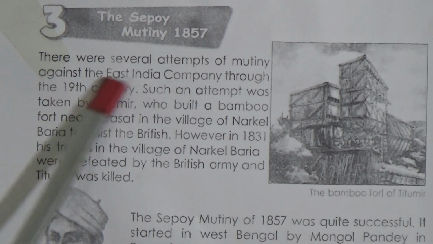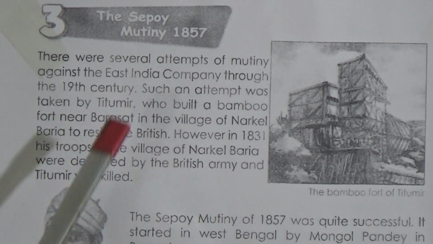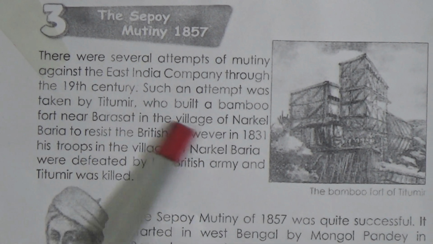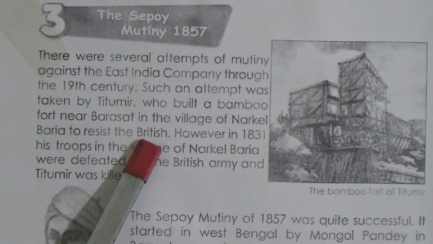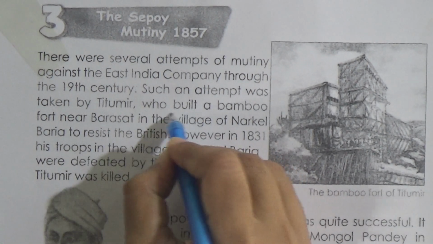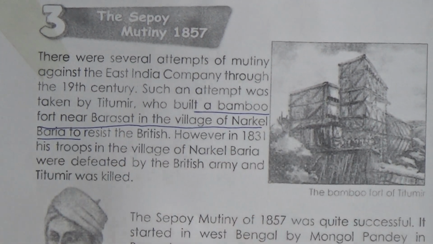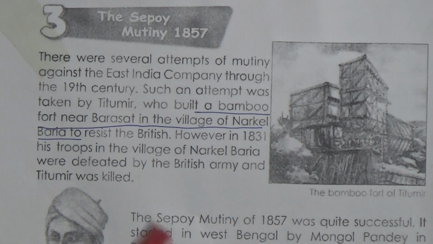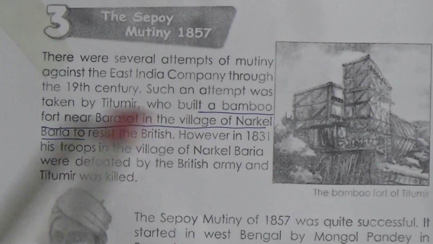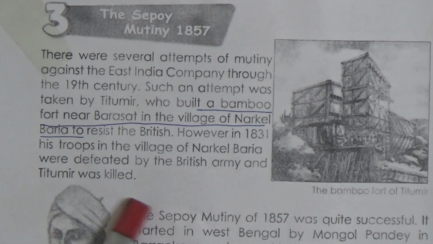Okay, let's read. There were several attempts of mutiny against the East India Company through the 19th century, and such an attempt was taken by Titumir, who built a bamboo fort near Barasat in the village of Narkel Baria to resist the British. So all of you will remember it. The bamboo fort was near Barasat in the village of Narkel Baria. And why did he build this bamboo fort? To resist the British. But however, in 1831, his troops in the village of Narkel Baria were defeated by the British army, and Titumir was killed.